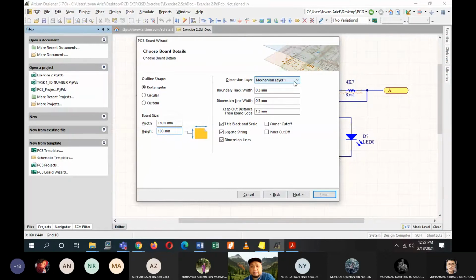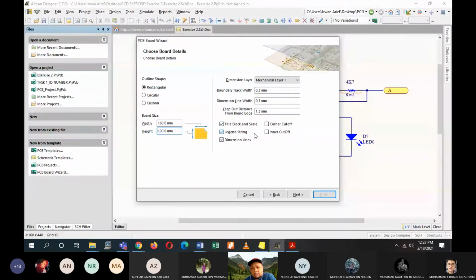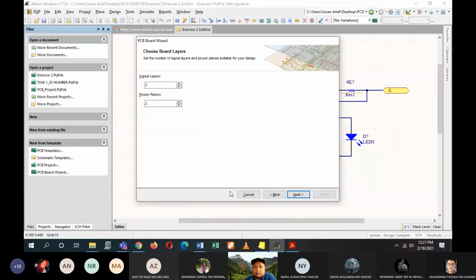So the dimension layer, mechanical layer 1, boundary track, dimension line, and out distance from board edge 1.3 mm, just let them be. Okay, and then click on dimension line. So the title block, it's up to you. If you want your title block to be displayed on your PCB, just leave this tick here. If not, then you can remove them. But the dimension line, please let them be so that we know the size of the board. Okay, and then click on next.